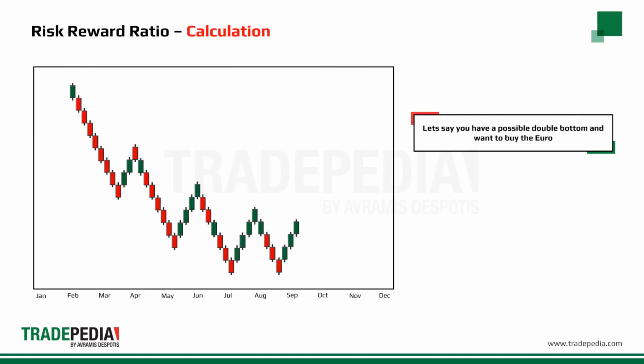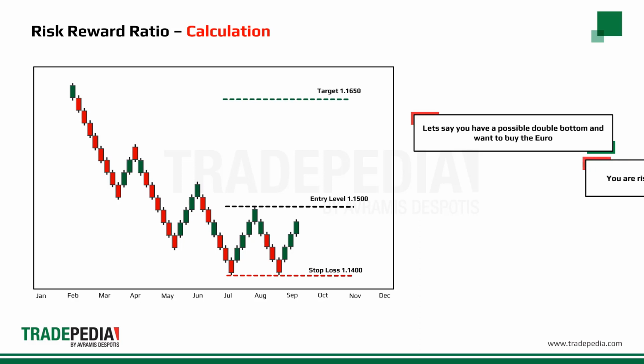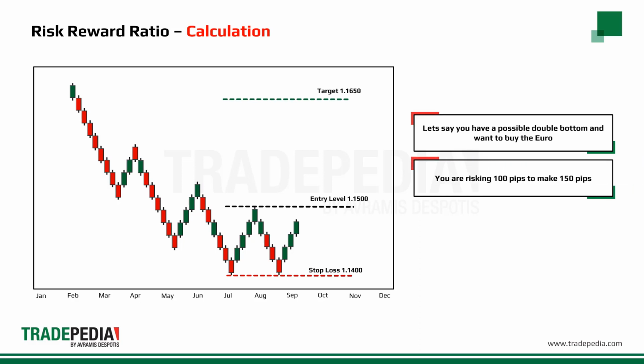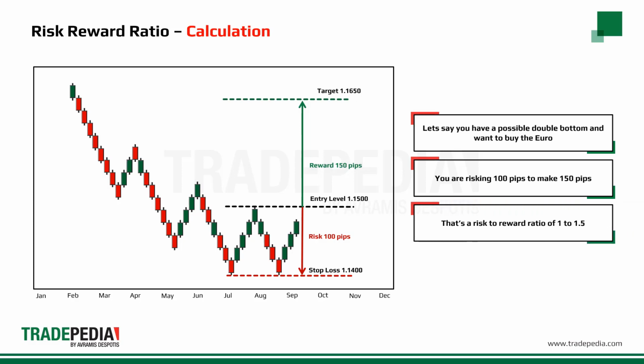Let's say you have a possible double bottom and want to buy the euro with the following parameters. Entry level at 1.15. Stop loss level at 1.14. Take profit level at 1.1650. You are risking 100 pips to make 150 pips. That's a risk-to-reward ratio of 1 to 1.5. In other words, you are risking 1 unit in search of a potential reward 1.5 times the risk involved. The same would apply in the case of buying any other asset.